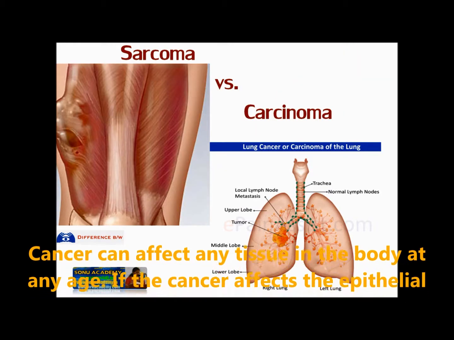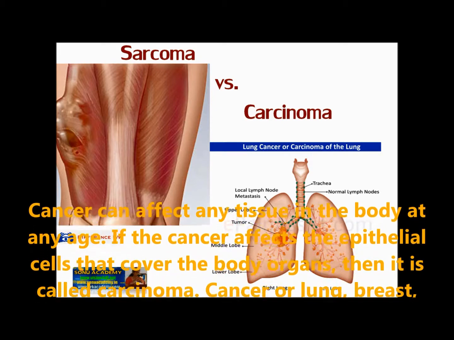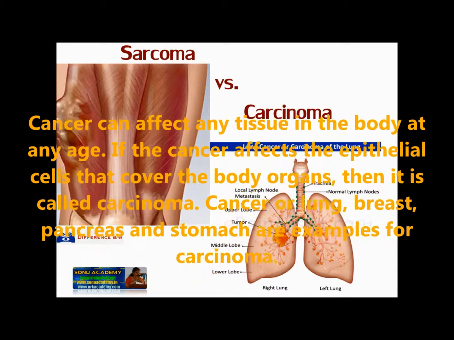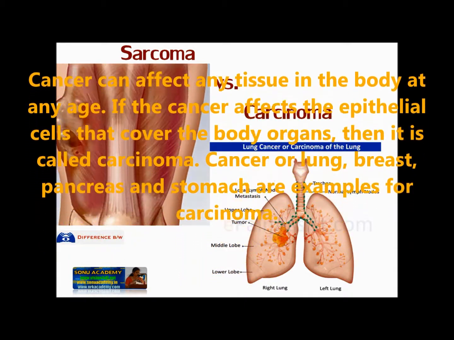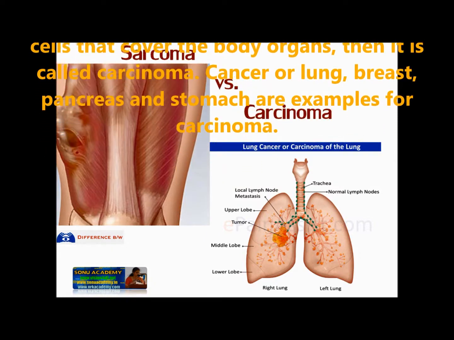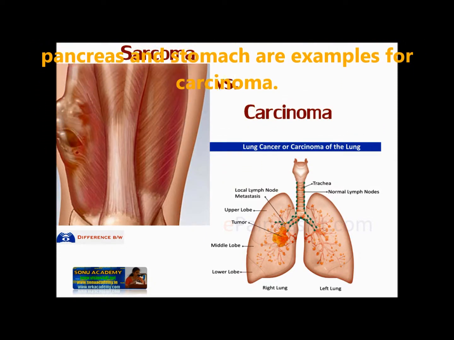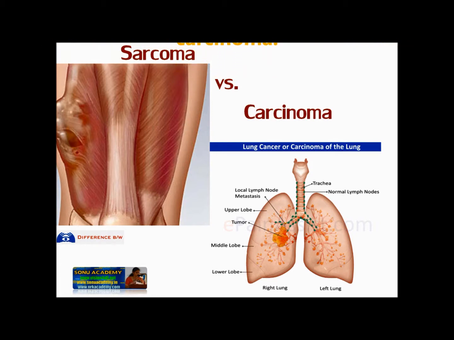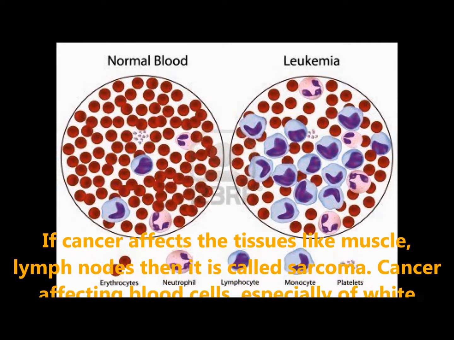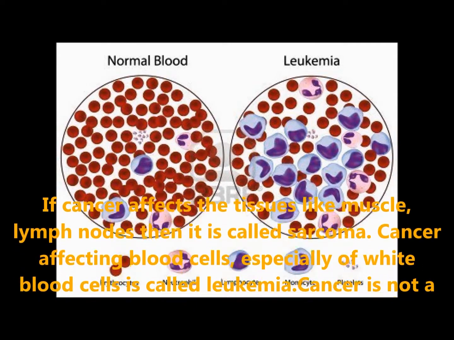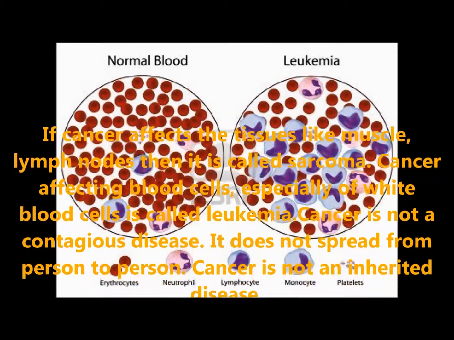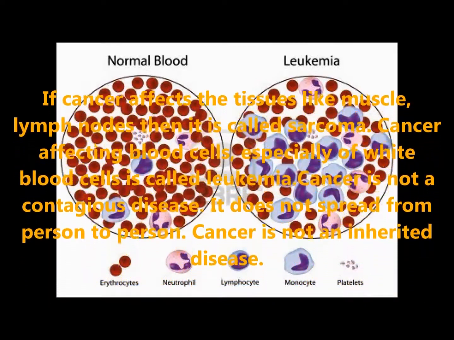Cancer can affect any tissue in the body at any age. If the cancer affects the epithelial cells that cover the body organs, then it is called carcinoma. Cancer of lung, breast, pancreas and stomach are examples of carcinoma. If cancer affects tissues like muscles and lymph nodes, then it is called sarcoma. Cancer that affects blood cells, especially white blood cells, is called leukemia.